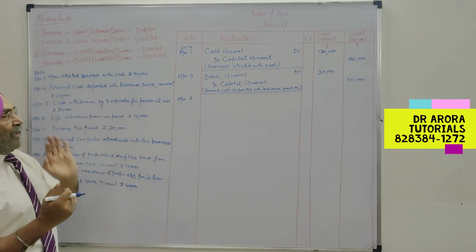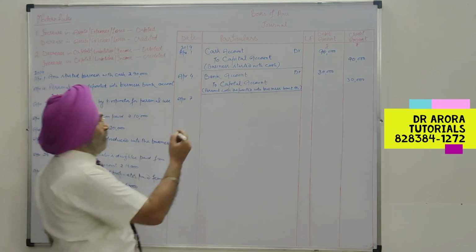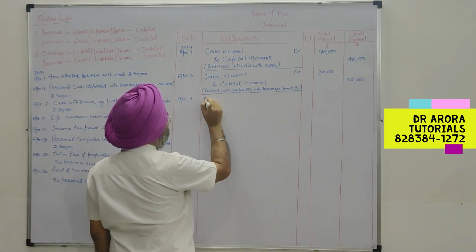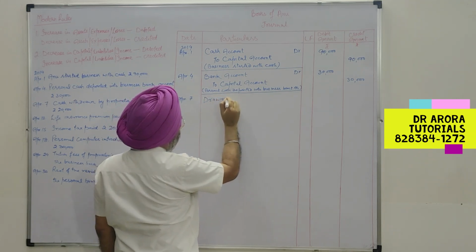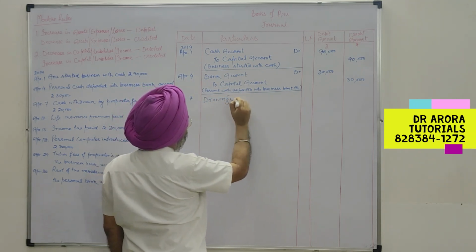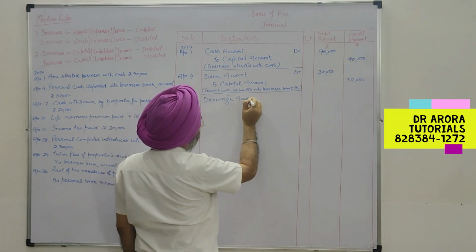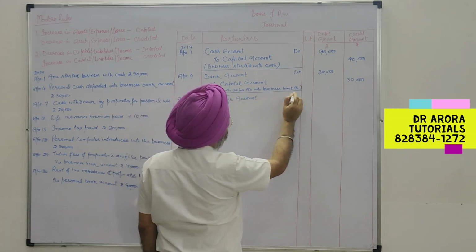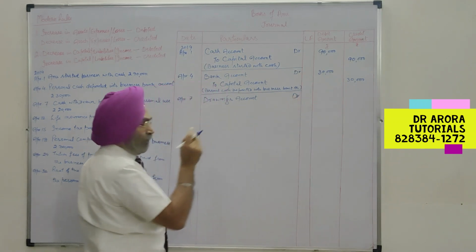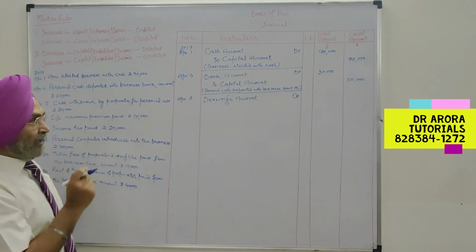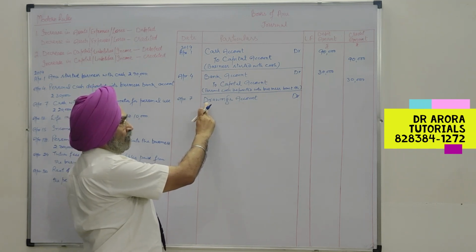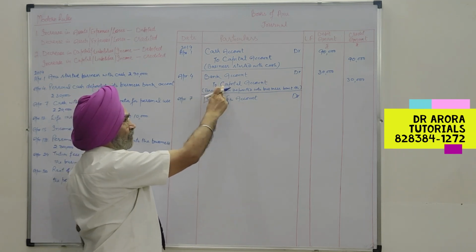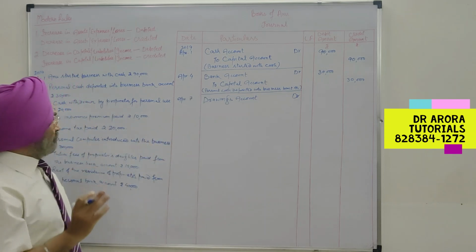So decrease in capital is debited. Either we may debit capital account or we may debit drawings account. Capital account and drawings account are the two accounts of the same person, the proprietor. But normally when we debit the proprietor, we open drawings account. When we credit the proprietor, we open capital account.